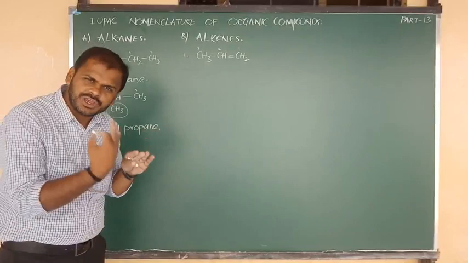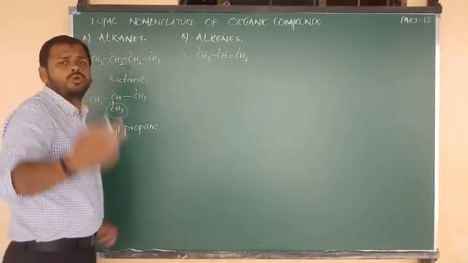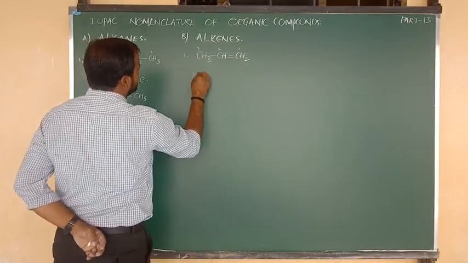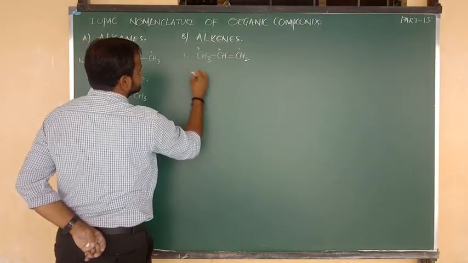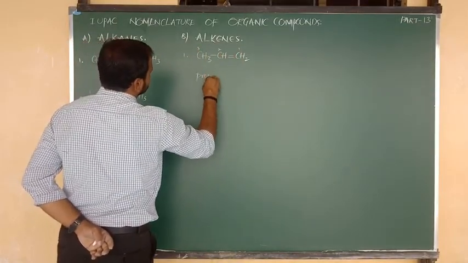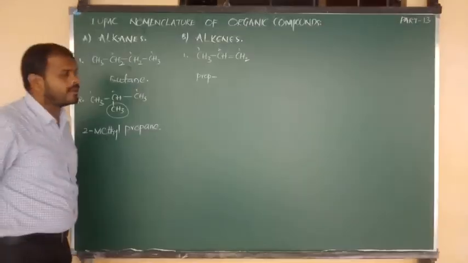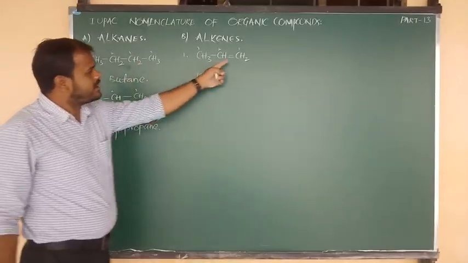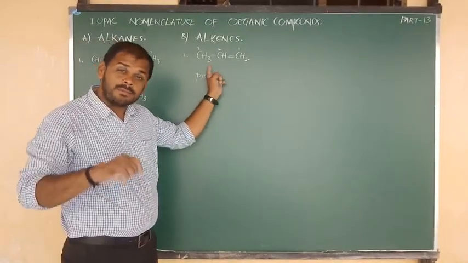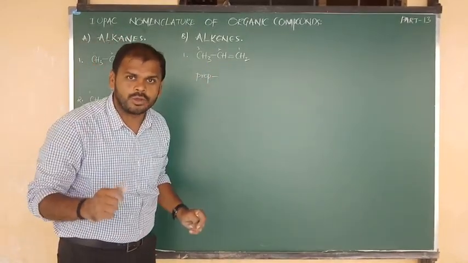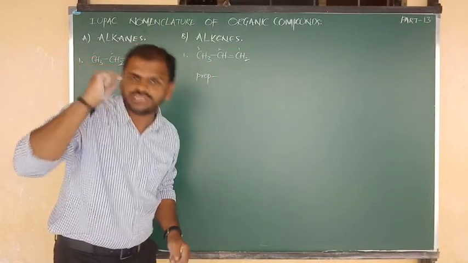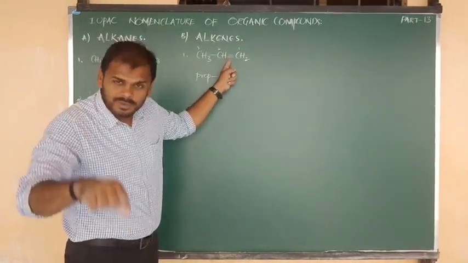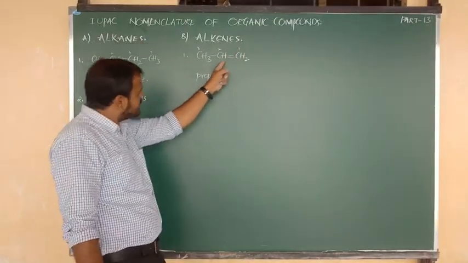Is there any side chain? No. Go directly to the root word. 1, 2, 3. The root word is 3 carbons, so simply we say prop. In the previous example all were single bonds, so we wrote an, but in this example, compared to single, the double bond is dominant. So we have to focus on unsaturation. A double bond means we write en, and the double bond is present after the first carbon.